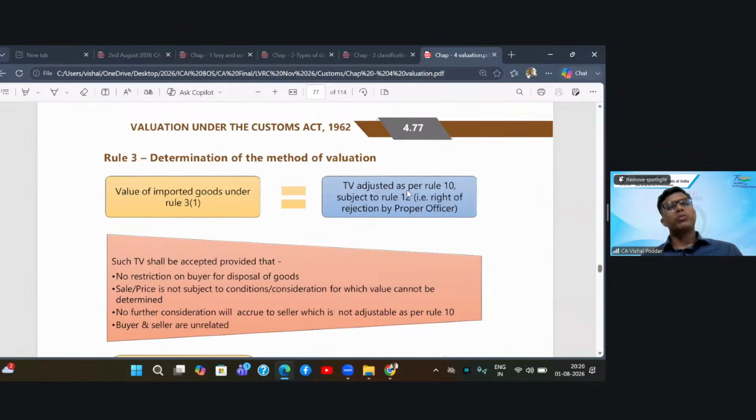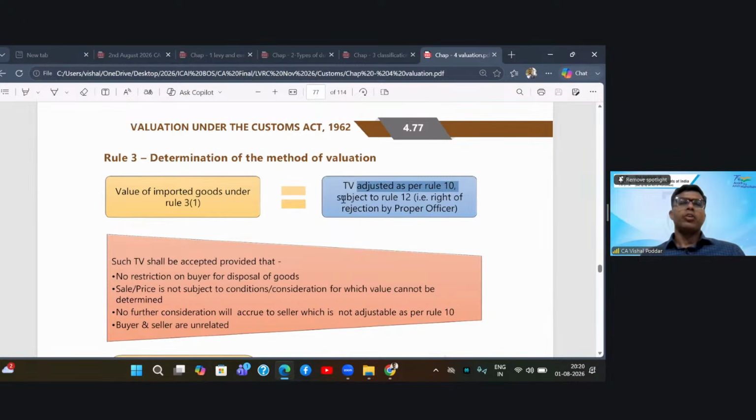Now you come to each of the rules. So the first rule is Rule 3. What does it deal with? It says that the value of your imported goods as per 3.1 will be your transaction value. That is the price at which you have entered into the transaction. The most important point is that this value has to be adjusted for the cost and the different reimbursements given in Rule 10. It means a certain amount of reimbursement or cost has to be compulsorily added to your transaction value to ultimately arrive at the assessable value.